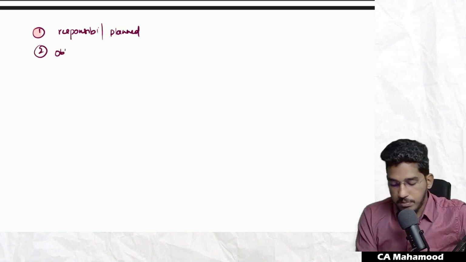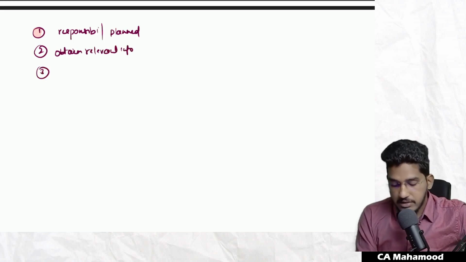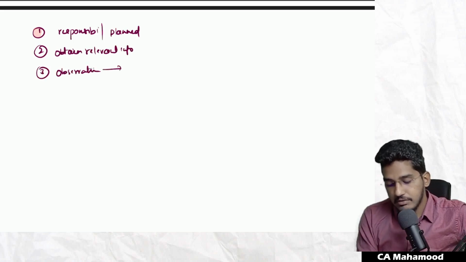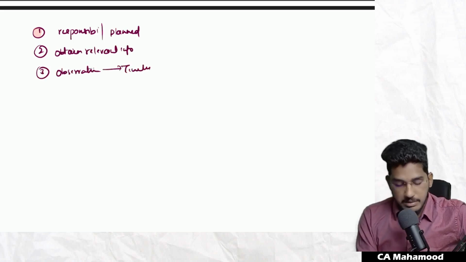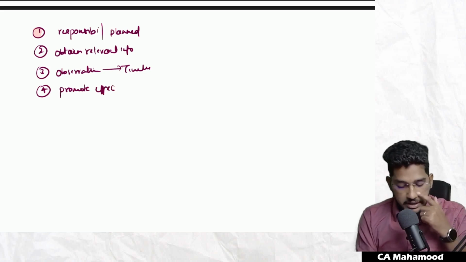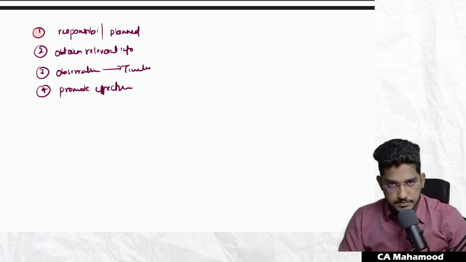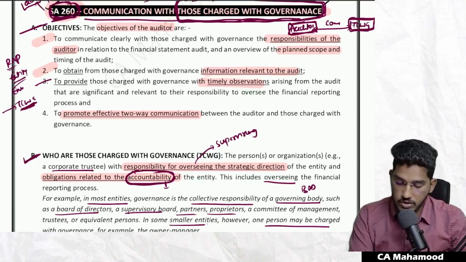Number two, obtain relevant information for the audit. Whatever information is relevant for your audit, you have to obtain it. Number three, whatever your observations are, those observations are required to be communicated with those charged with governance on a timely basis. Number four, you should make an effort to promote effective two-way communication. There should be effective two-way communication between auditor and those charged with governance. You try to promote it. Clear? So these are the objectives.